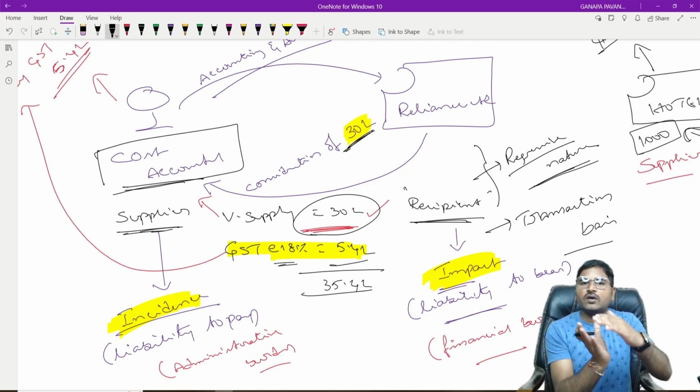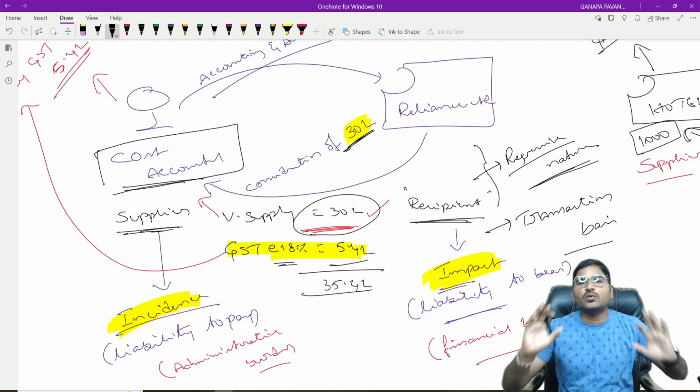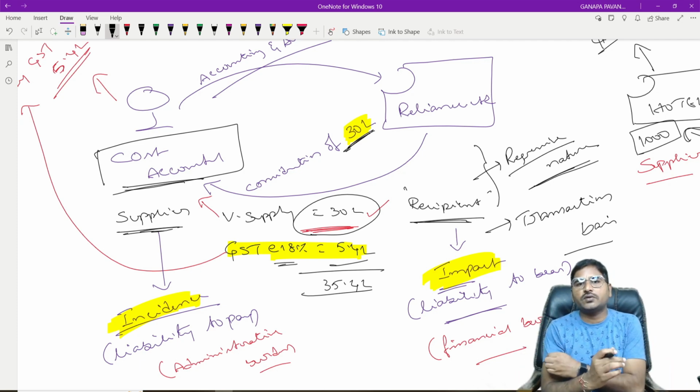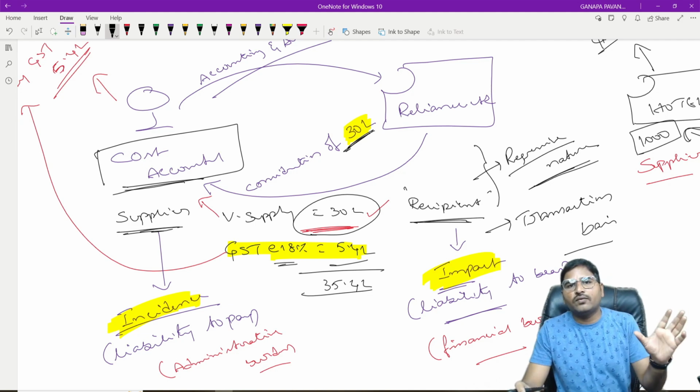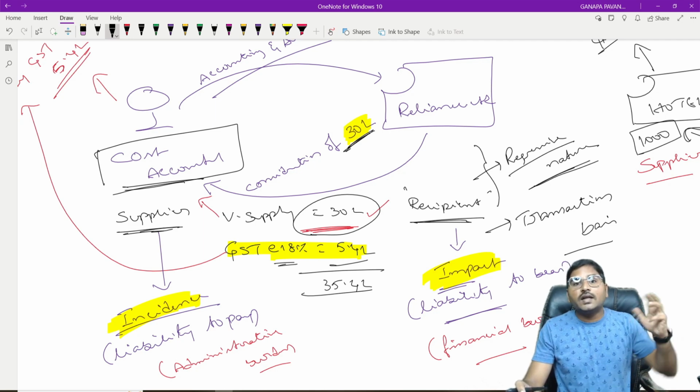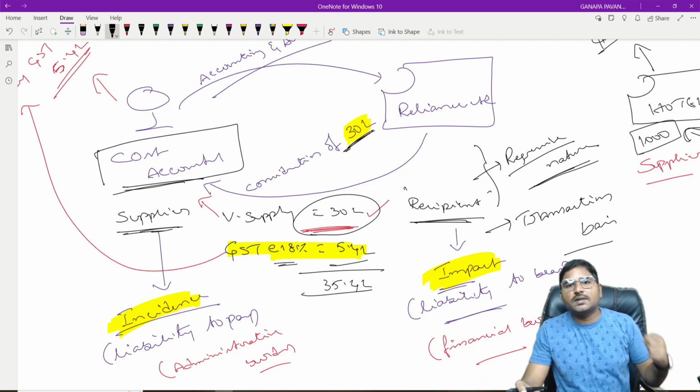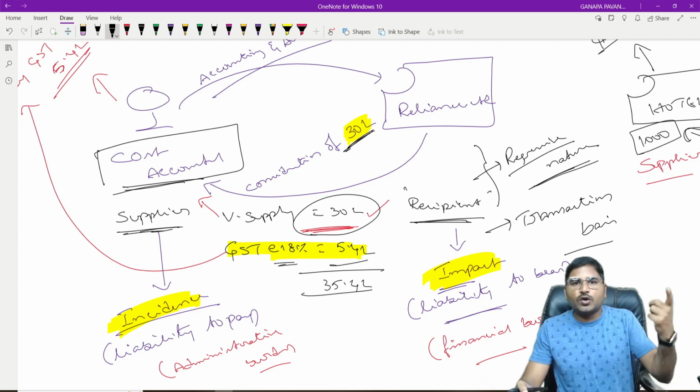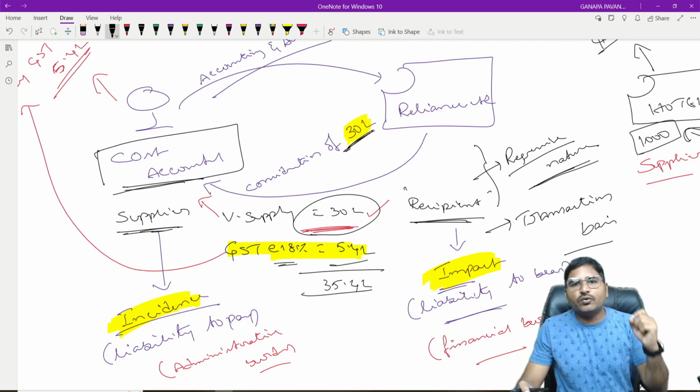Directly, it is the value at which the transaction took place on which we have to pay indirect tax. If I am purchasing a shirt, we have to pay GST on the value of the shirt. If I am purchasing a mobile phone, we have to pay GST or indirect tax on the value of the mobile phone. Irrespective of the amount of profit the ready-made garment shop person or mobile shop person is getting, we have to pay tax on the transaction value.